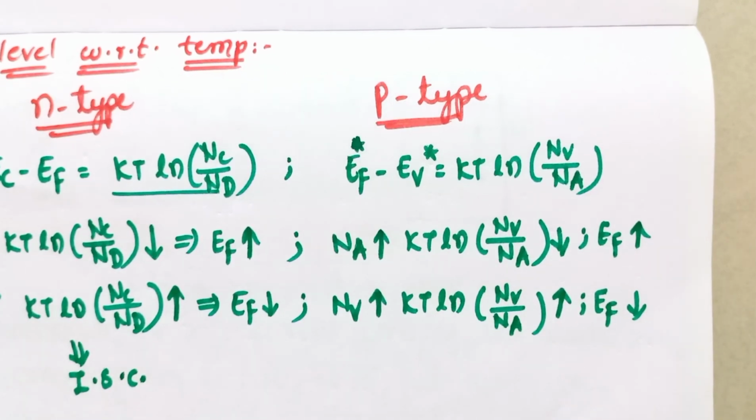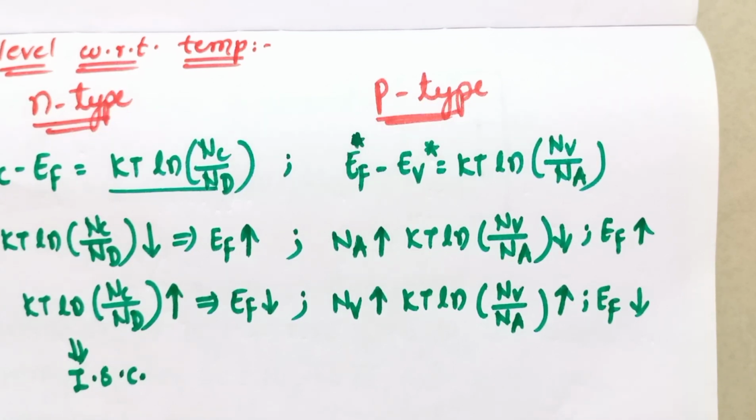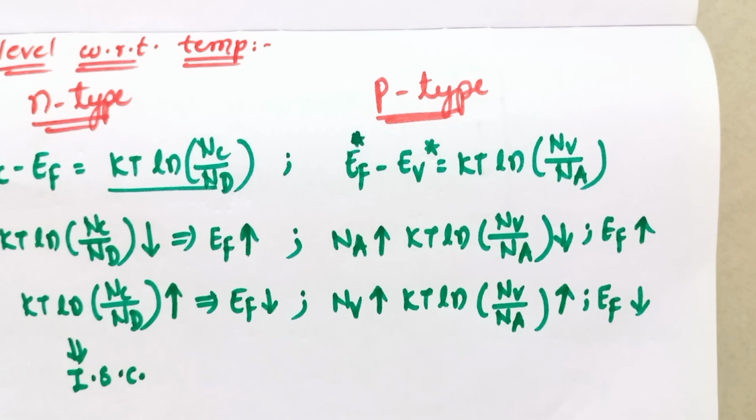These are the expressions showing how the Fermi level changes with respect to temperature, and the temperature has a great impact on the Fermi levels of both p-type and n-type semiconductors.